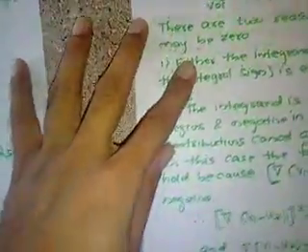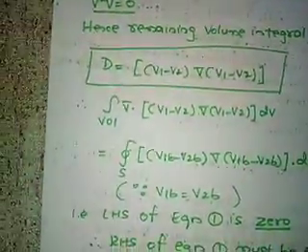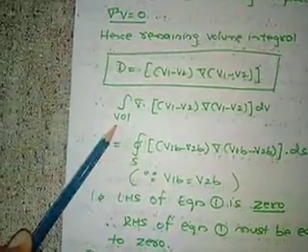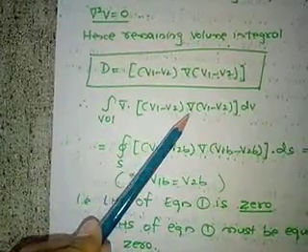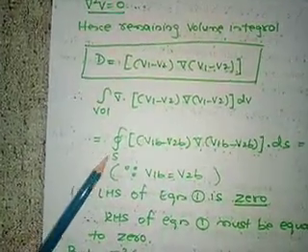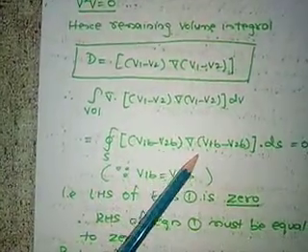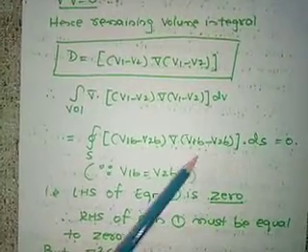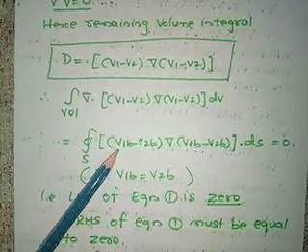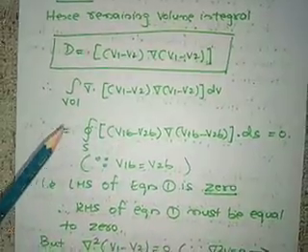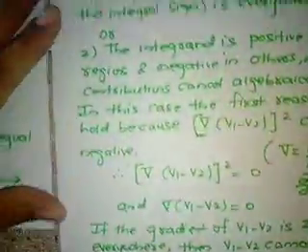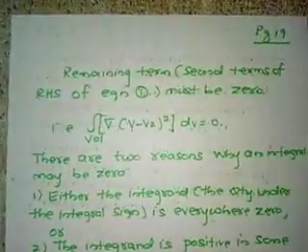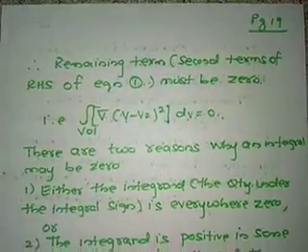What is our LHS here? Our LHS is this: the volume integral of del dot of (V1 minus V2) del (V1 minus V2) dv, which is nothing but the surface integral of (V1b minus V2b) del (V1b minus V2b) dot ds, equal to 0. This is our LHS. So if this is 0, then the RHS must be 0, so the second term of the RHS must be 0.